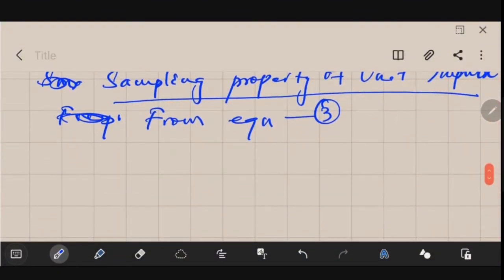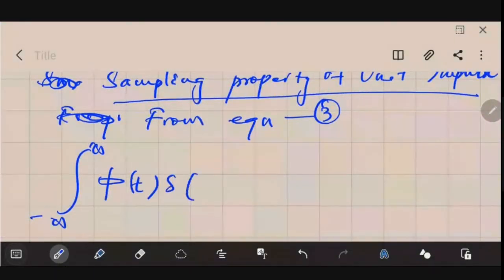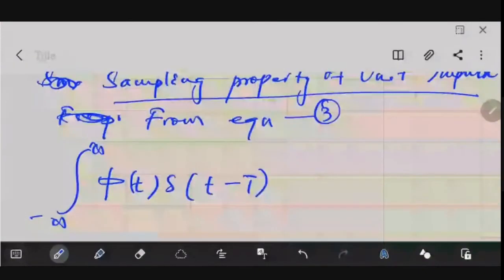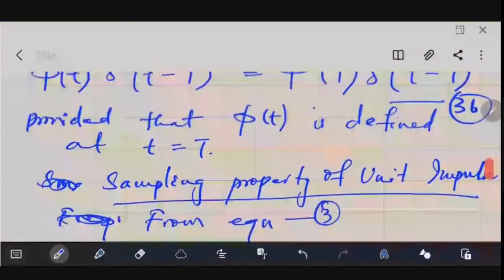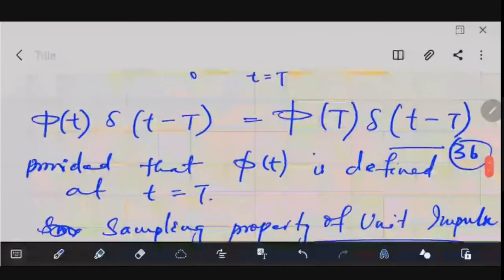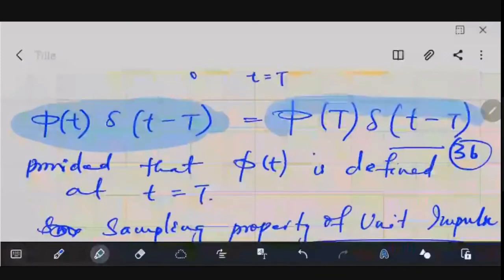What we could do is integrate both sides, and write it this way: integral from minus infinity to infinity of phi of t into del of small t minus capital T. The previous equation only we have written, and we are integrating both sides. So that is equal to how much? We have taken inside that integral this value, so we could always replace it with phi of capital T into del of small t minus capital T.